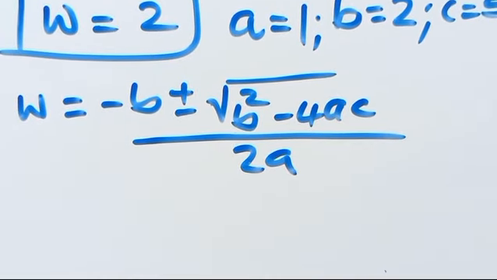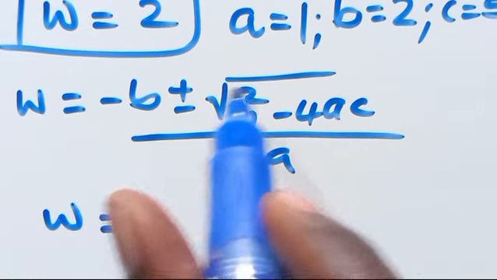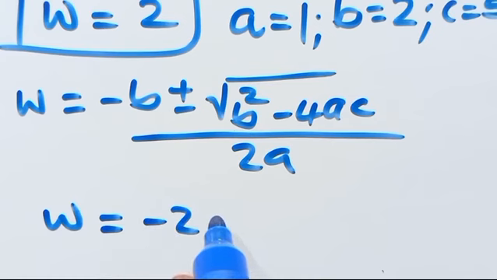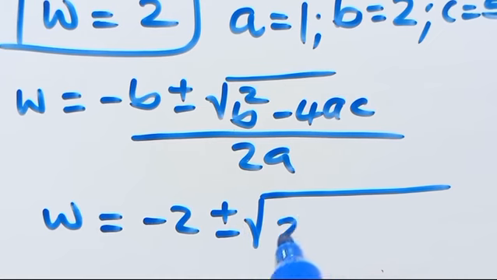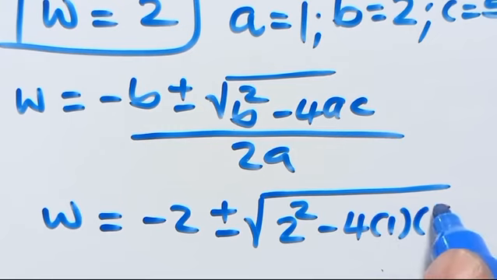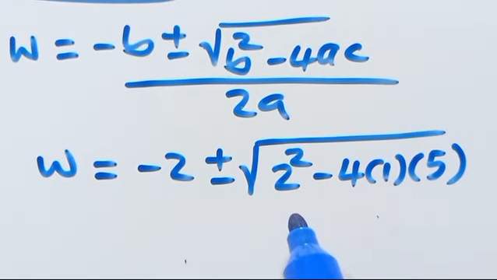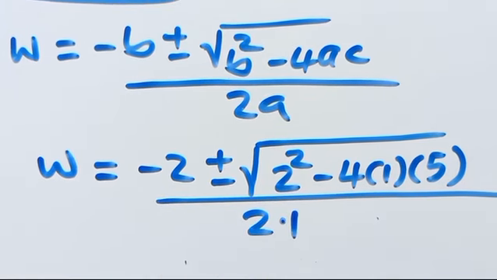So substituting the values of A, B, C, we have W equals minus B, which is minus 2, positive or negative, square root of 2 square minus 4 times A which is 1 times C which is 5, then over 2 times 1.